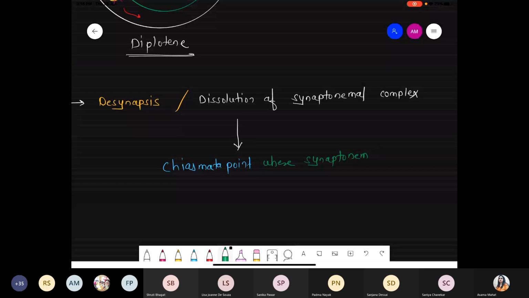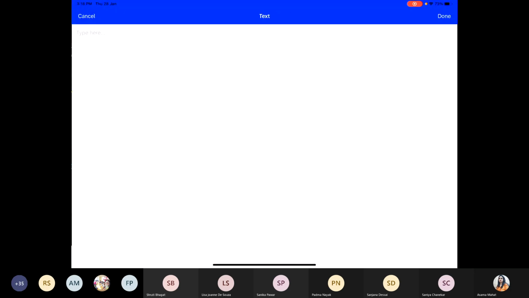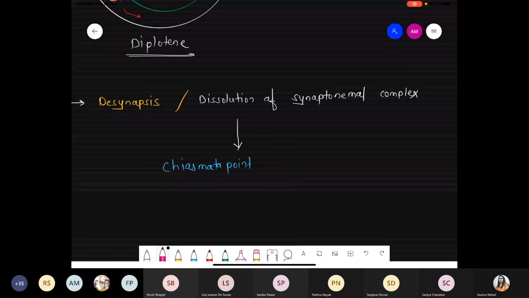Or you can write in other words: dissolution of the synaptonemal complex except at the point, and that point is called the chiasmata point. So desynapsis is the dissolution of the synaptonemal complex.